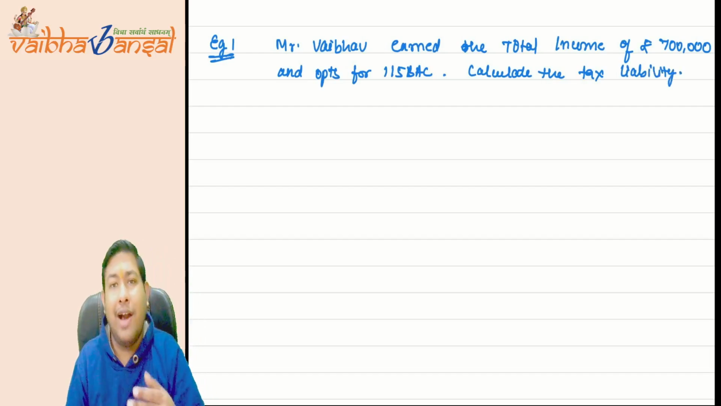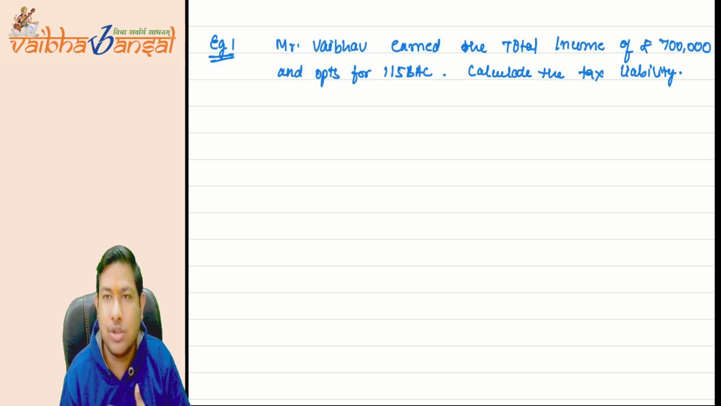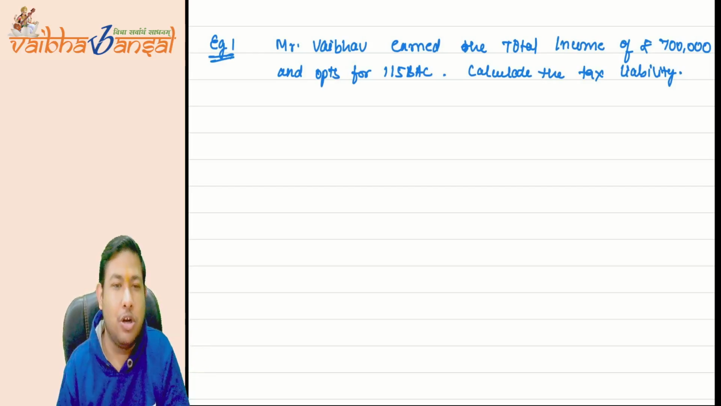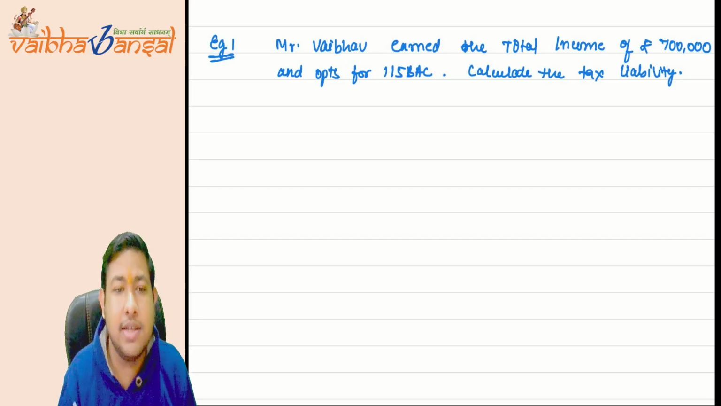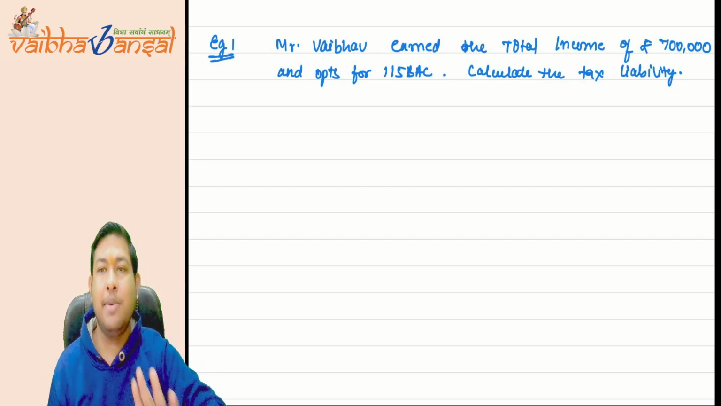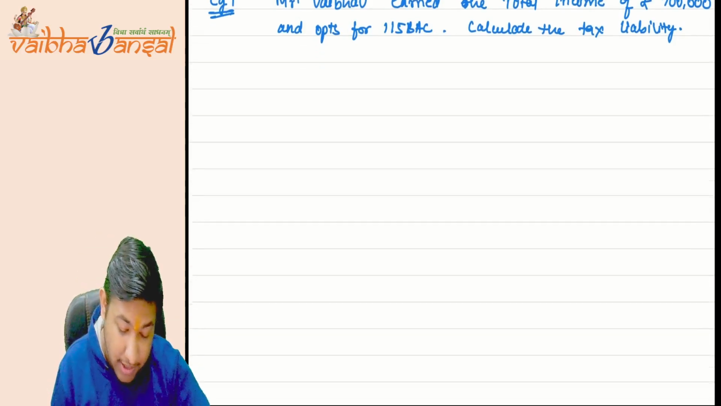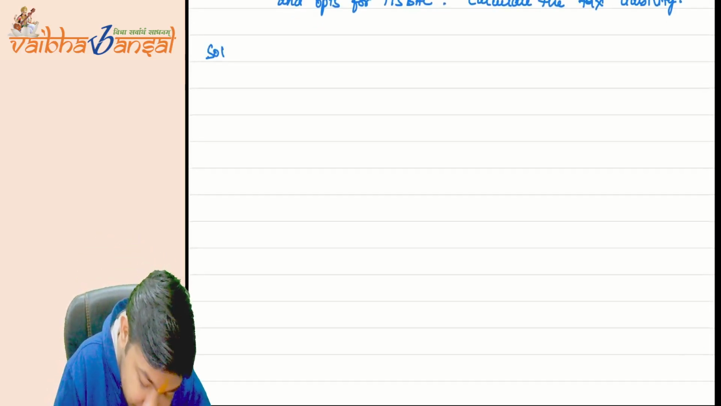Now, should I give the age of Mr. Weber? It does not matter, because under 115BAC the age does not matter. I am earning 7 lakh rupees of income. Now, what will be the solution?